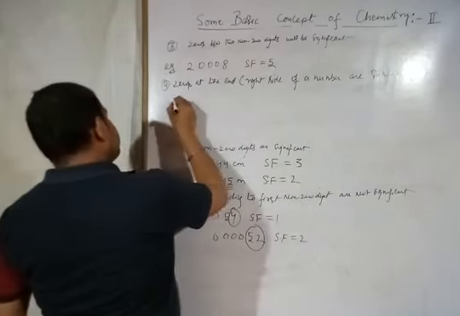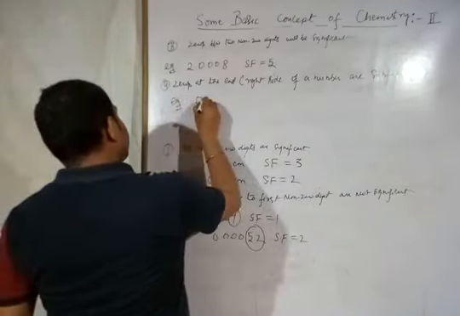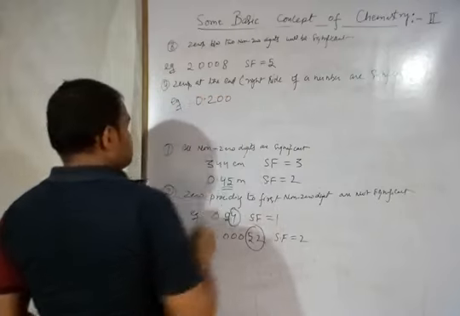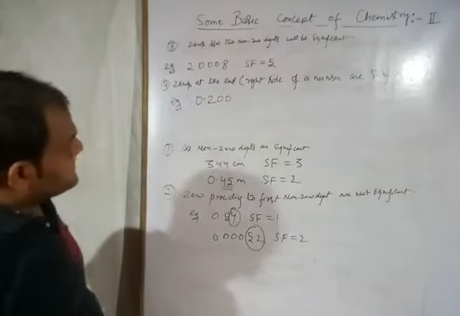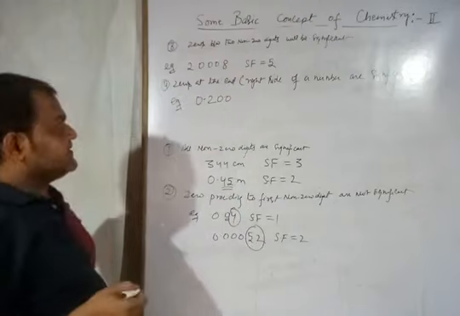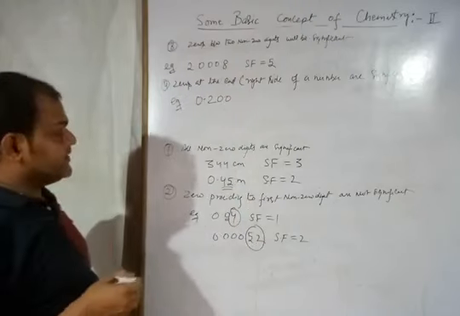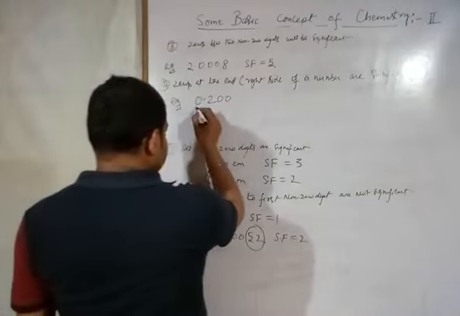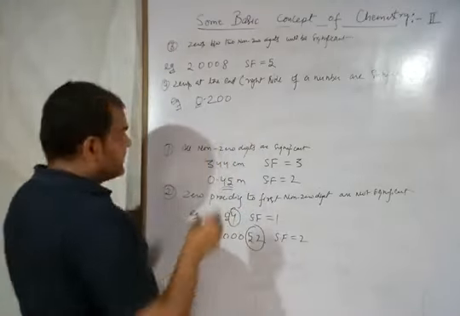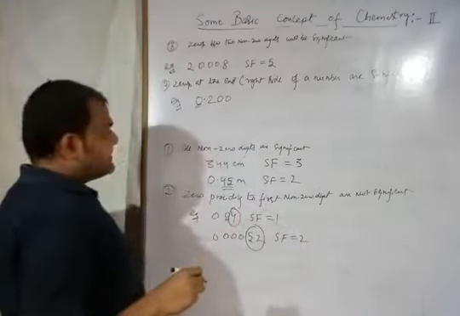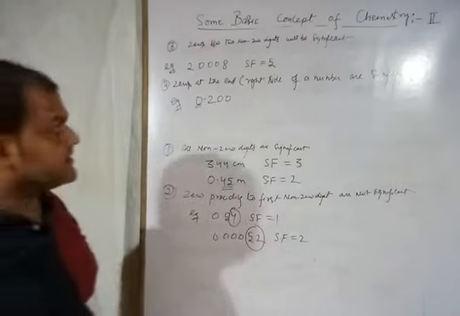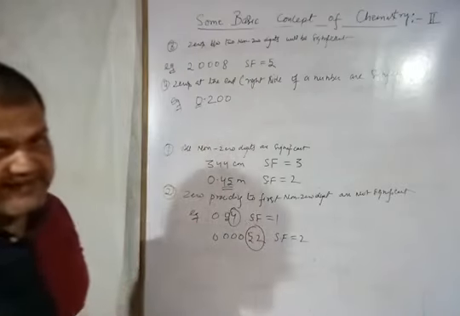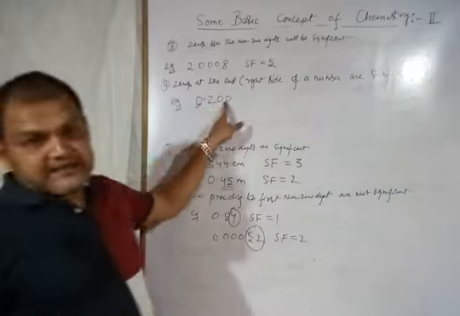Example 0.200. This is the value which is given, and you have to find the significant figures. So that means this 0 is not significant, but after decimal the zeros at the right side, or you can say at the end after decimal, that zeros will be significant.